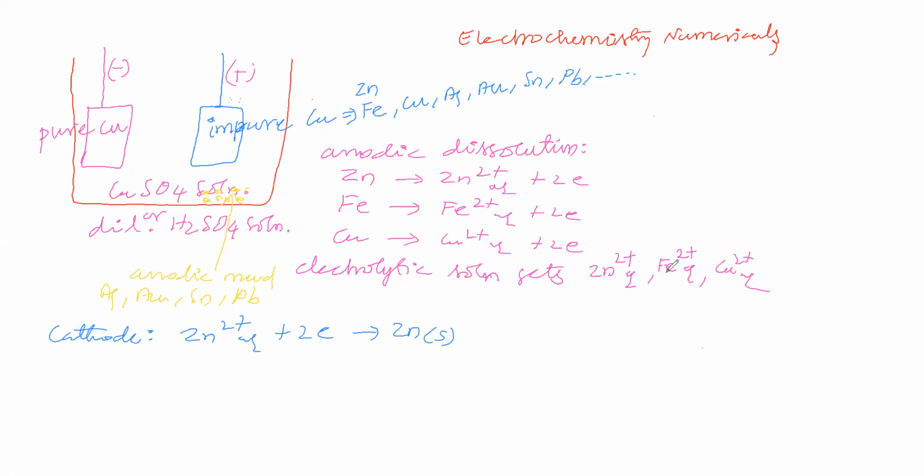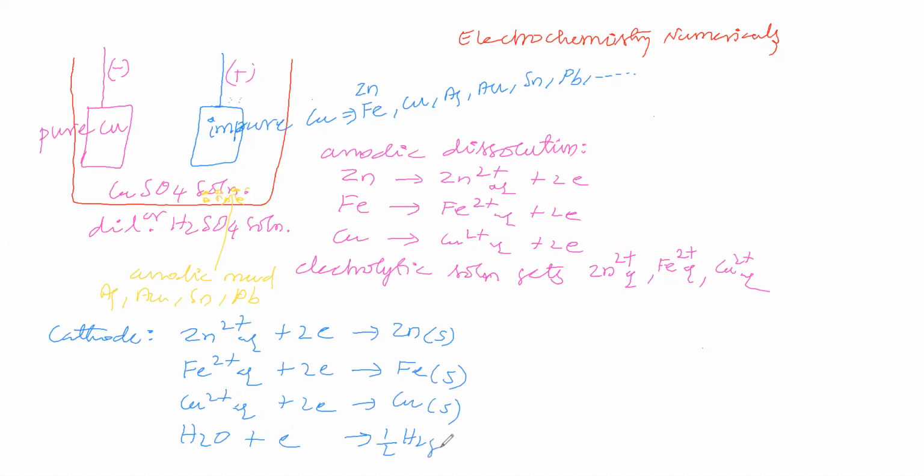Next possibility, Fe2+ may go to the cathode; it undergoes reduction, therefore we will get iron. Next possibility, Cu2+. If it goes to the cathode, we may get copper. Next possibility, from the electrolytic solution, water goes to the cathode, so we will get hydrogen gas and OH minus.